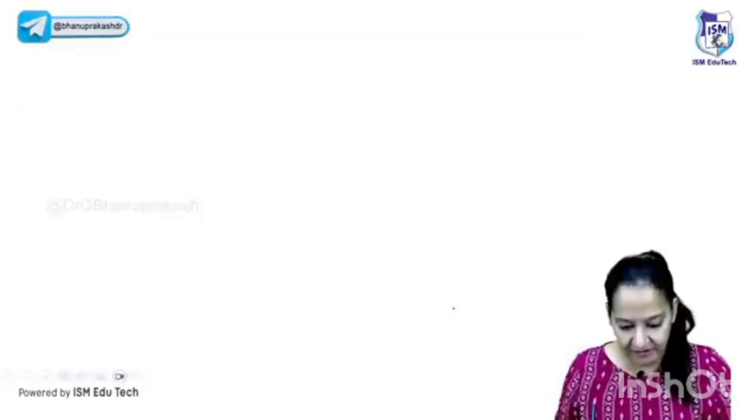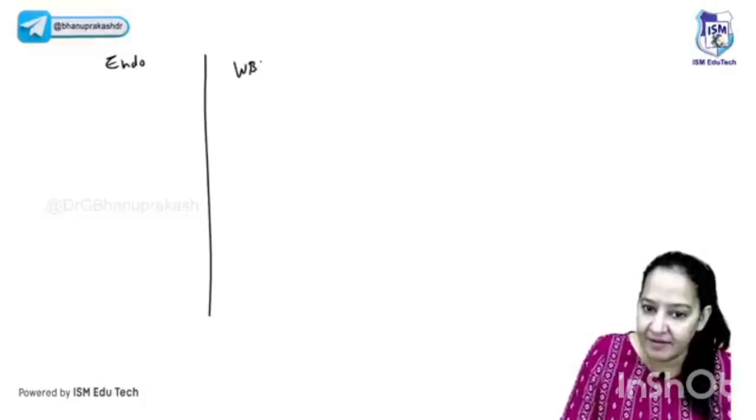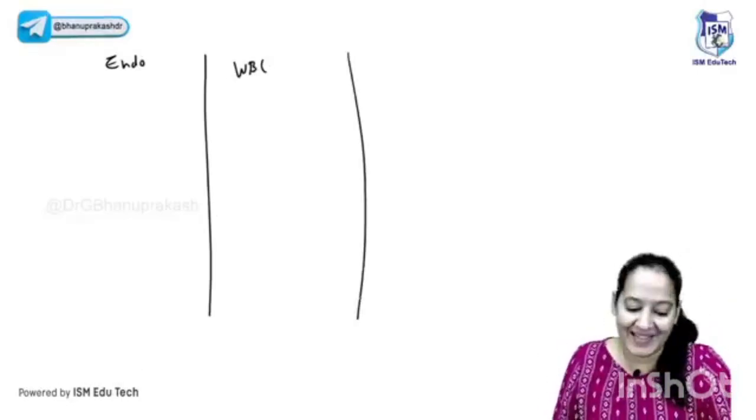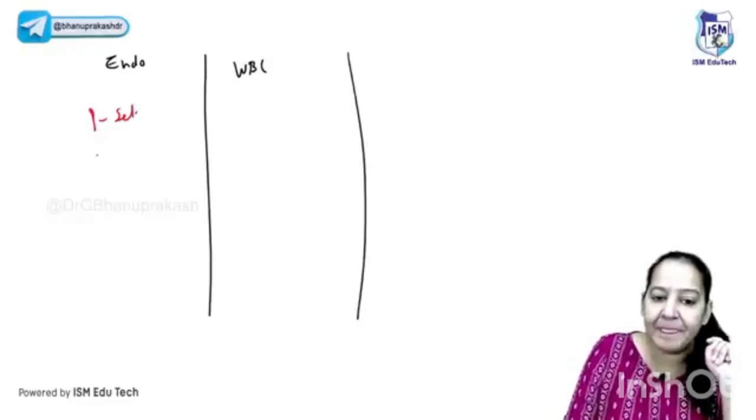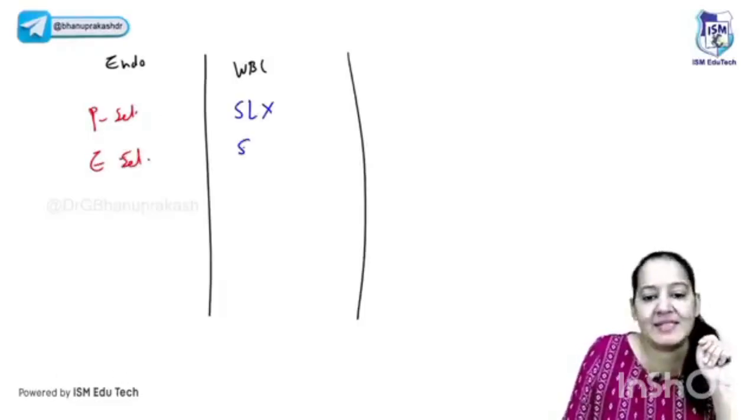So can you try the pairs? Tell me what is present on the road, and what is present on the tire. Try it out, at least try it out. The first pair is P-selectin and E-selectin. P and E-selectin form bonds with sialyl Lewis X.